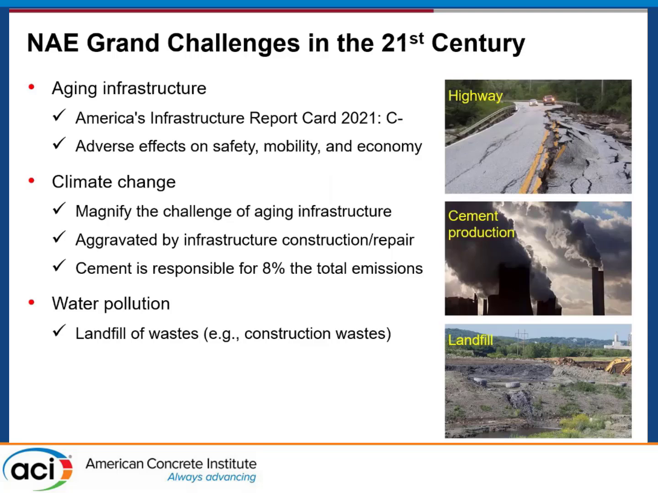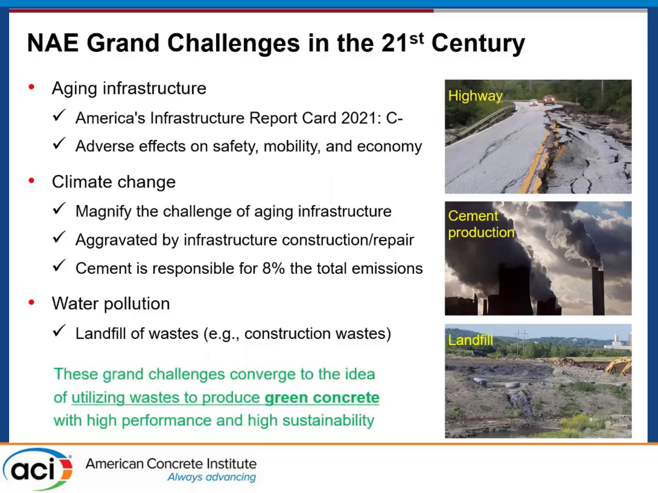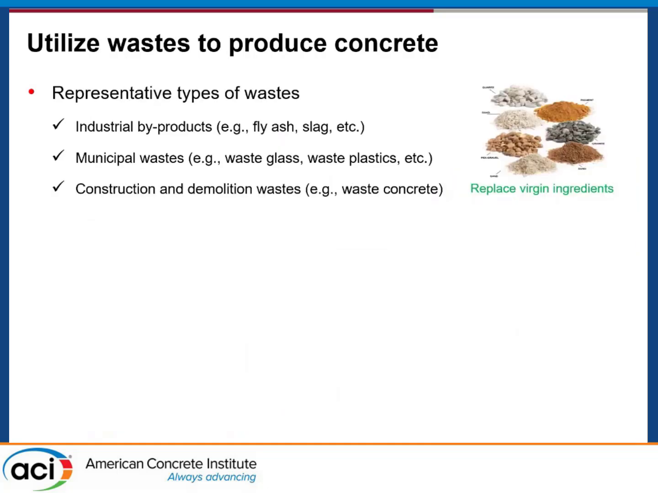So this research was motivated by some grand challenges in this century, including the aging infrastructure, climate change, and the water pollutions. All of these grand challenges converge to the idea of utilizing waste materials, different types of solid waste, in producing high performance and green concrete for infrastructure applications. Different types of waste that have been widely used in concrete production, such as industrial byproducts like fly ash, slags, and municipal waste materials and construction C&D waste.